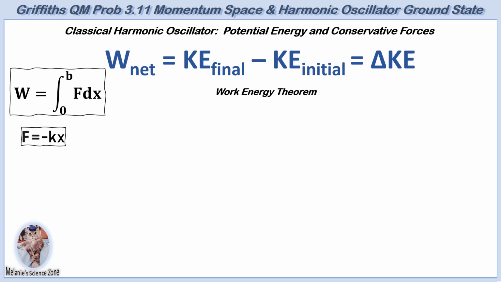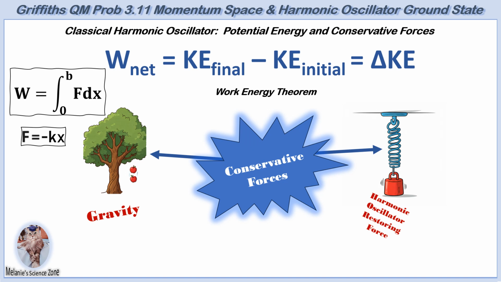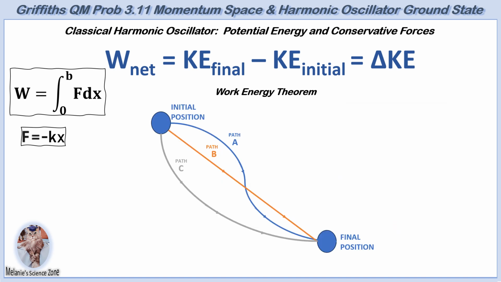The work-energy theorem states that the net work done on a system equals the change in its kinetic energy. This applies to all forces but is particularly useful when dealing with conservative forces, such as the restoring force in a harmonic oscillator or gravity. A defining property of conservative forces is that the work they perform depends only on the initial and final positions of an object, rather than on the path taken, allowing the work to be expressed entirely in terms of potential